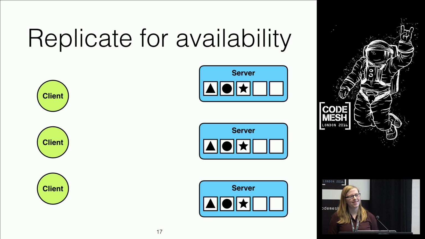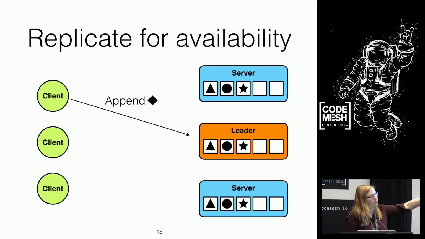So, let's replicate this. Let's have 3 servers all with this log. And what we're going to do, because we want to keep these in sync and up to date, is pick one of them and say, you're in charge of deciding what gets done, and the other guys are going to be your replicas. So we have one person, we'll say you're the leader, the master, the primary, the distinguished proposer, you're in charge, and the rest of us will be your backups, your followers.